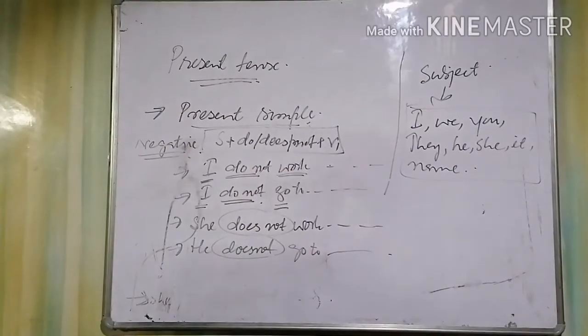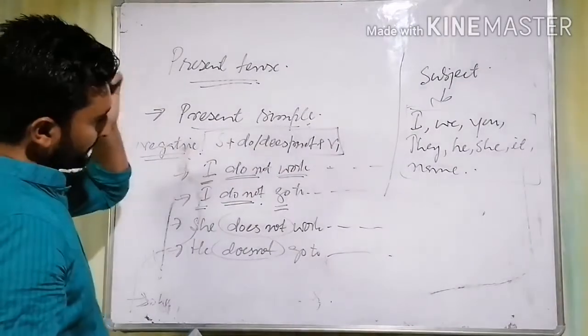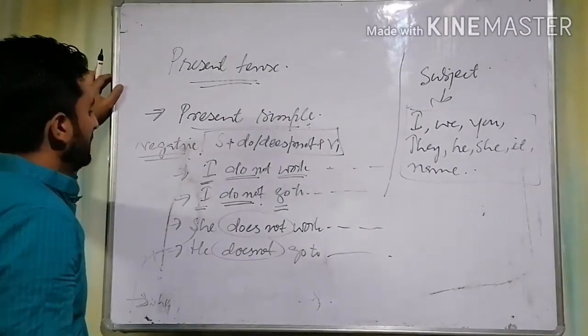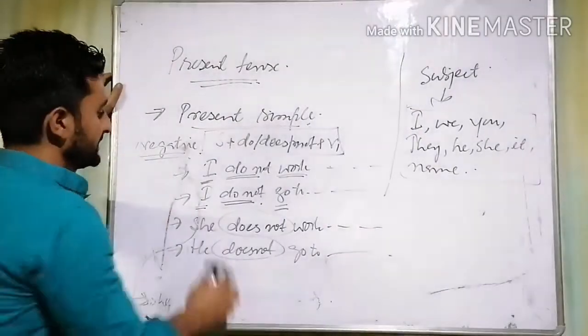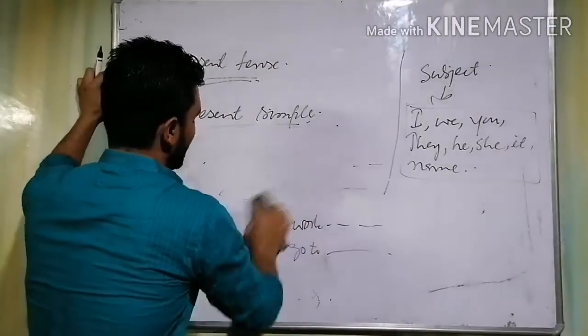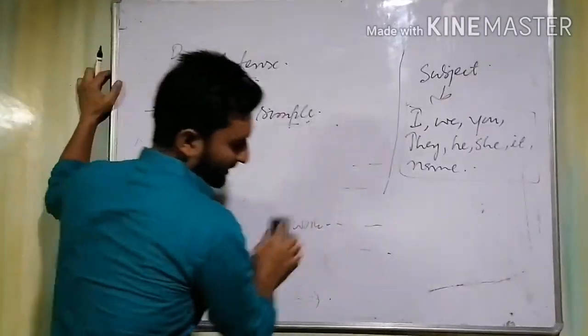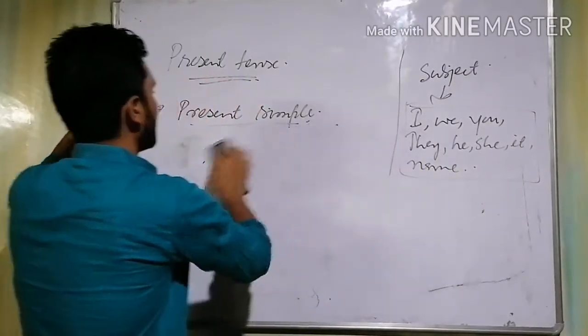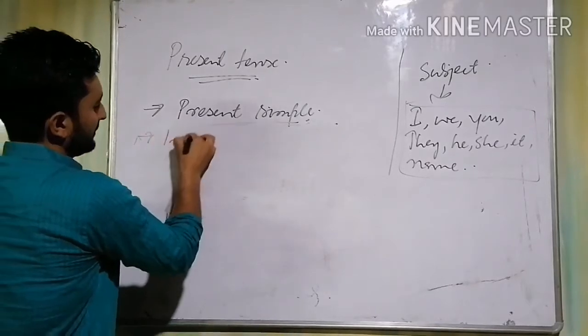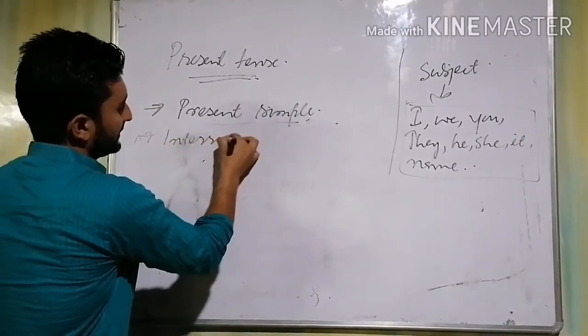So dear students, there is one more case. Every time we will not come across affirmative and negative sentences. Sometimes we have to write interrogative sentences as well. So the third case is interrogative.